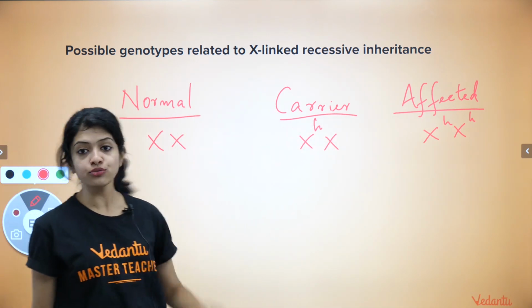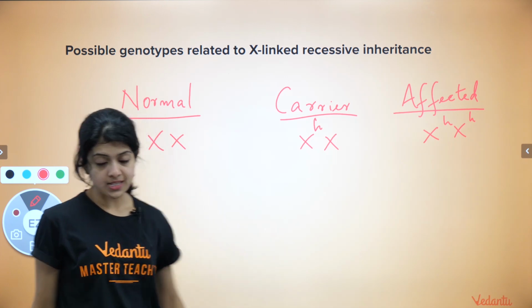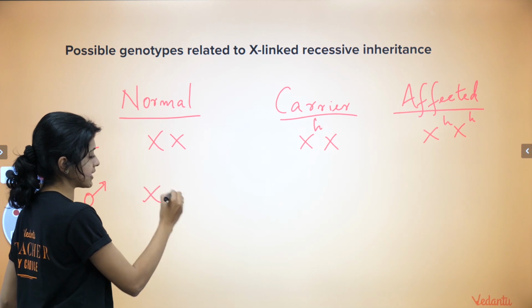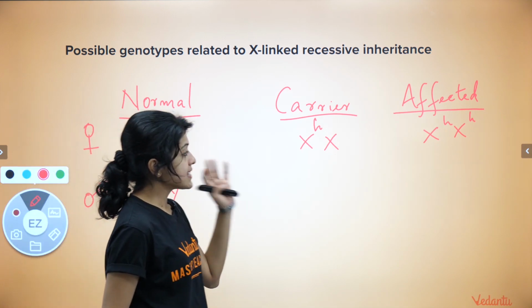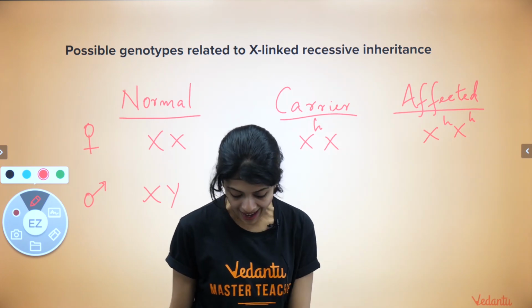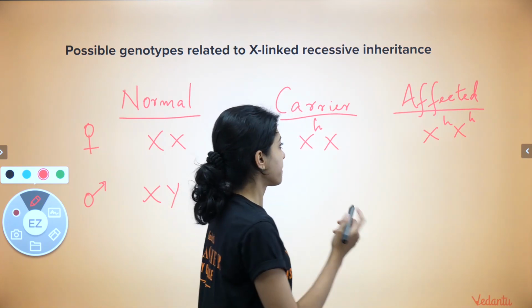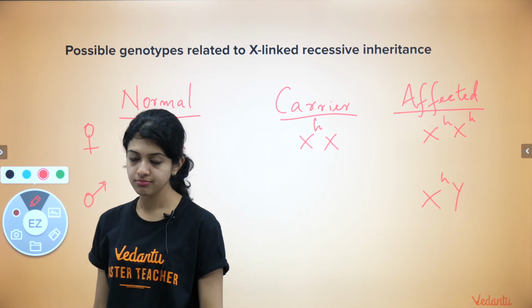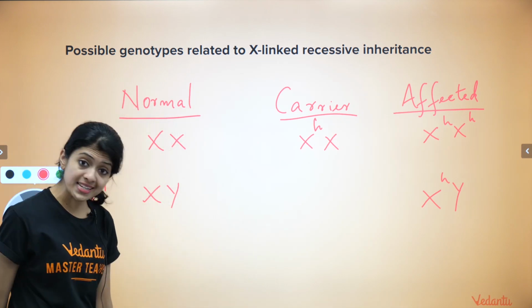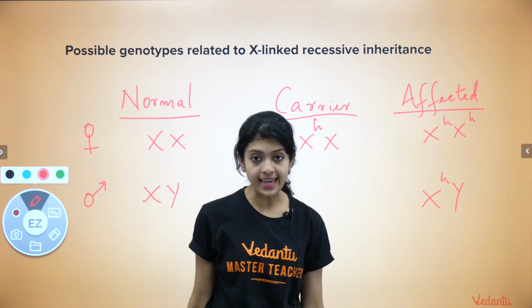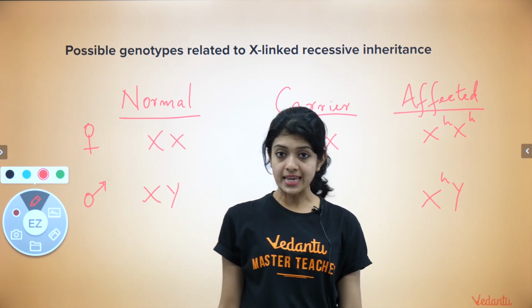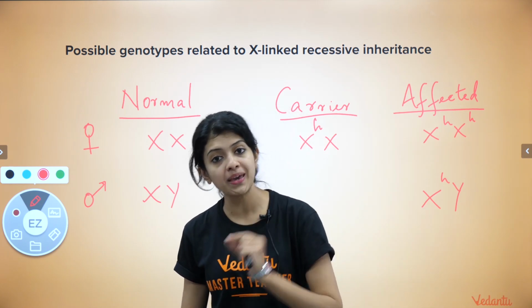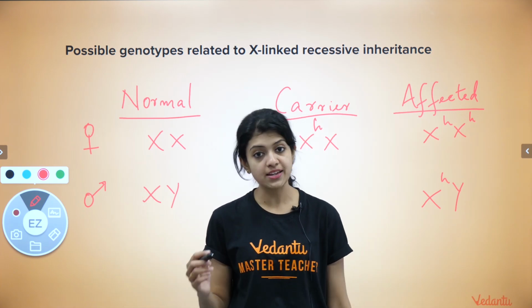Okay, this is the case of our female individuals: normal, carrier, affected. What about males? A normal male would certainly be XY. Is it possible that a male can be a carrier? This is my question. An affected male would have this as his genotype. So as you can see, interestingly, because it is an X-linked trait, a man would either be only normal or he is affected. A man cannot be a carrier for an X-linked recessive trait.